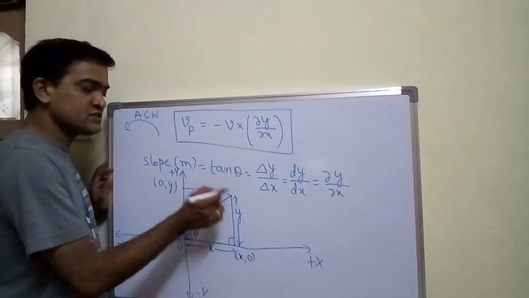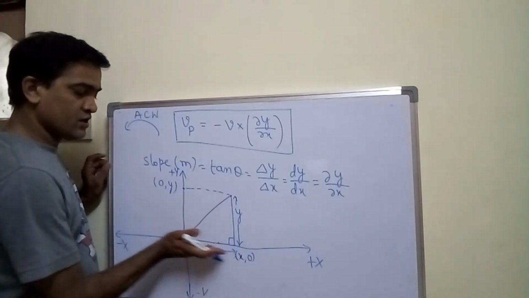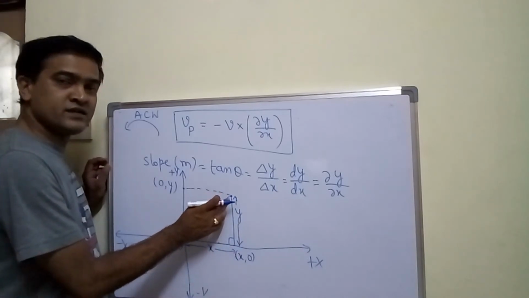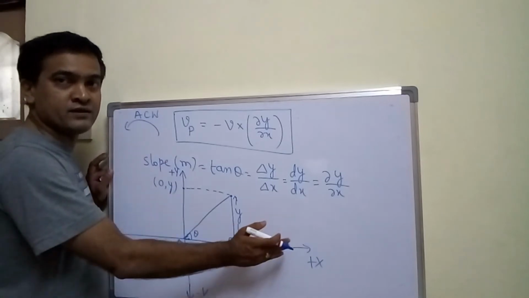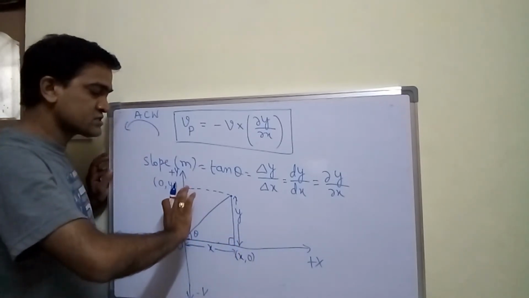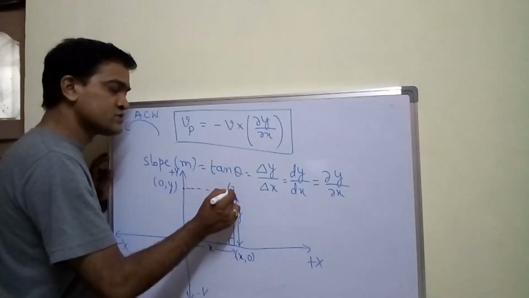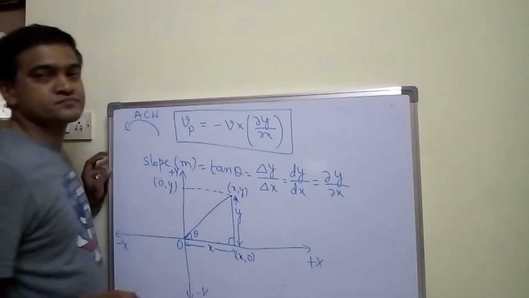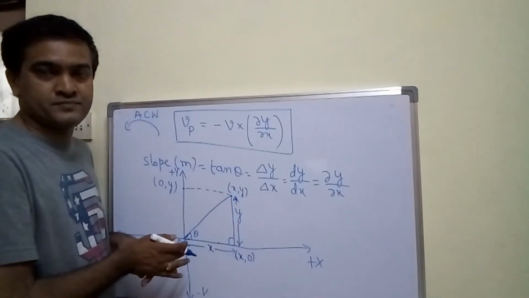And what about at this point? See, this point is in the positive xy plane. So the distance covered along the x-axis is x, and the distance covered along the y-axis is y. So here the coordinates will be x comma y. So these are the coordinates x comma y which lie in the xy plane.